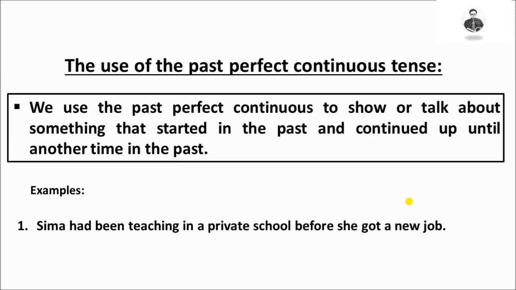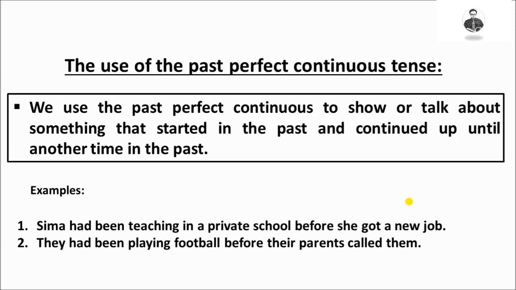Number 1. Seema had been teaching in a private school before she got a new job. In this sentence, before Seema got a new job, she had been teaching in a private school in the past. She had been teaching is past perfect continuous tense. It means that Seema had been teaching is the first action that happened in the past until another action happened.